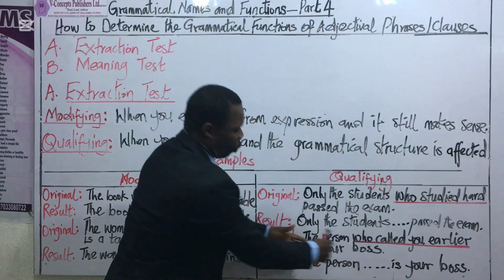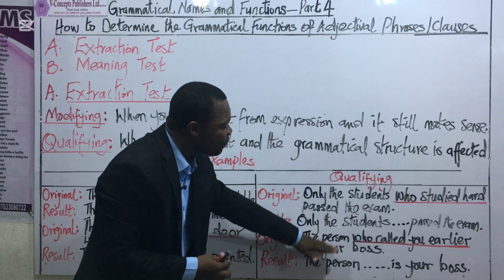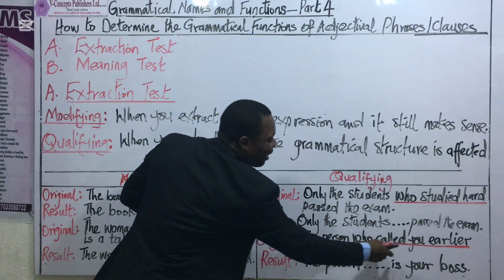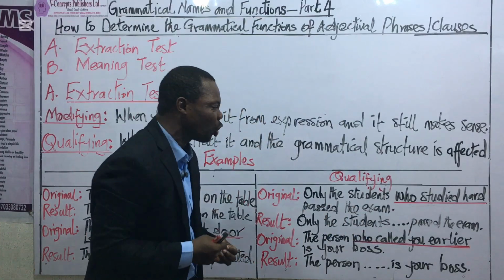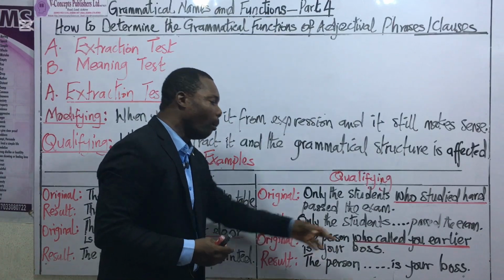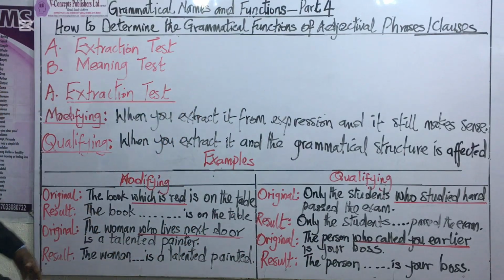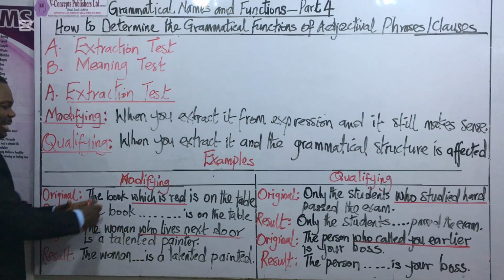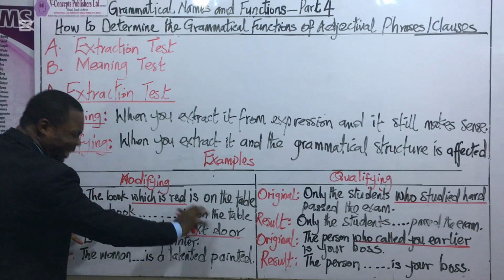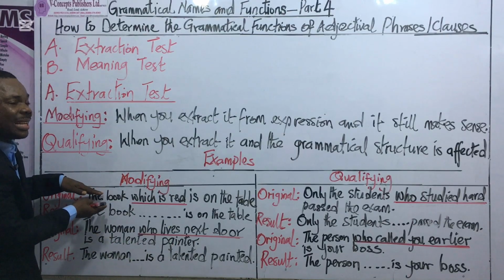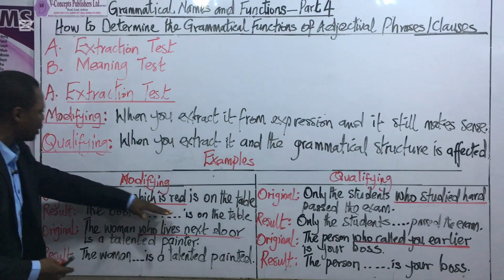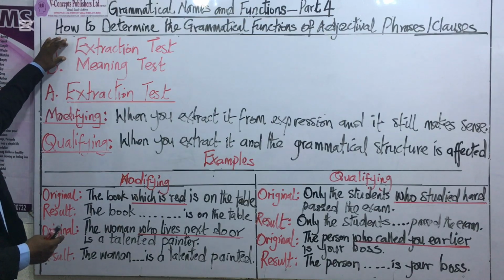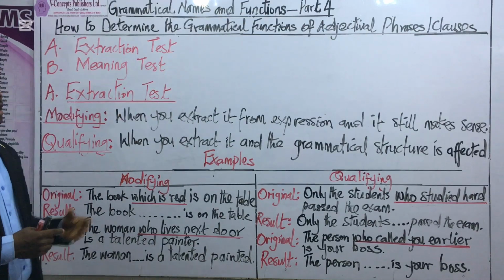So this is how to test for qualifying. When the grammatical completeness of the resultant expression is altered, then you know that the underlined clause or phrase is performing the function of qualification and not that of modification. Whereas when you remove the expression, you perform extraction, and the grammatical completeness of the original sentence is not altered, then you know that it is performing the function of modification. So this is how to use extraction test to determine the grammatical function of adjectival phrases.